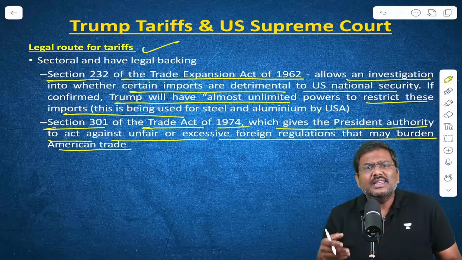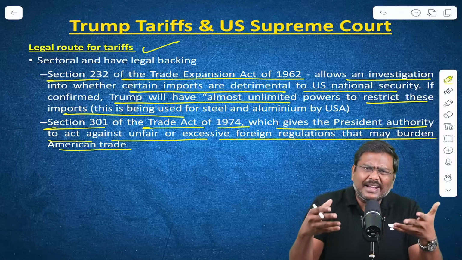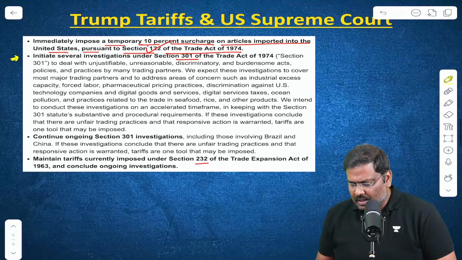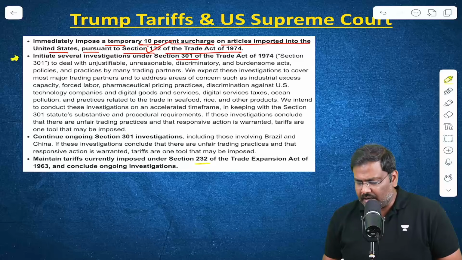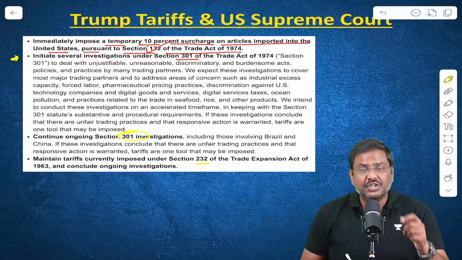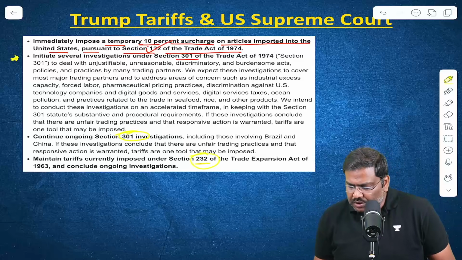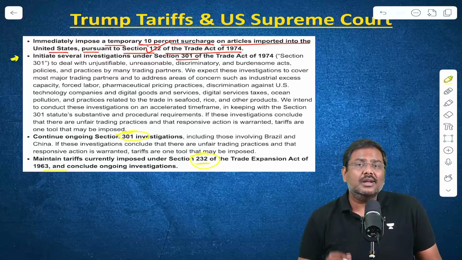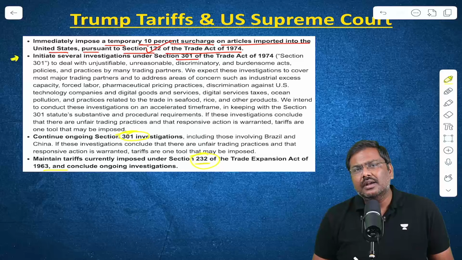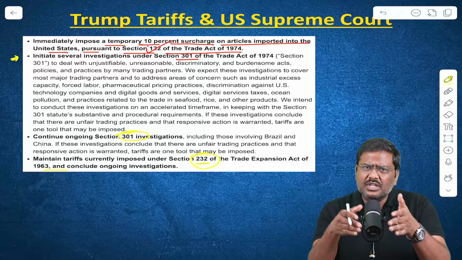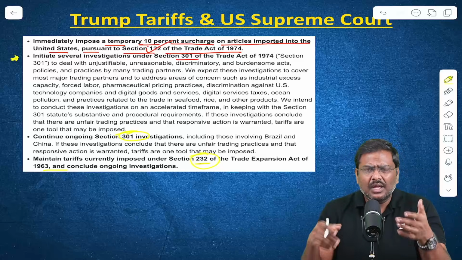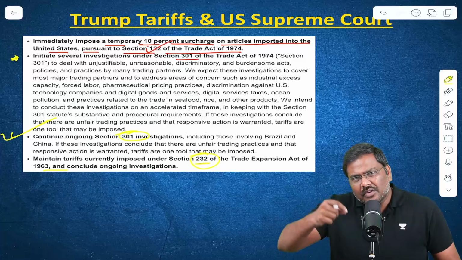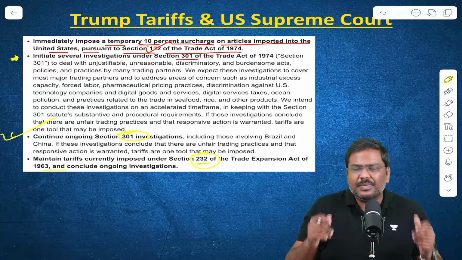They are using these kinds of provisions in the context of many countries right now. For example, have a look at the statement issued by the United States Trade Representative. A Section 301 investigation is being conducted. Section 232 of the Trade Expansion Act is being imposed on many of these countries where investigations are being conducted. For example, tariffs have been announced on Chinese exports, right, under many of these sections.